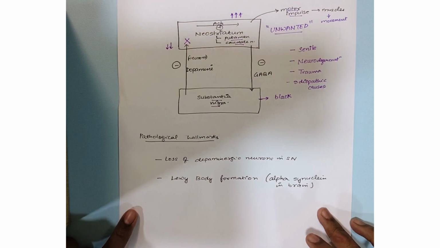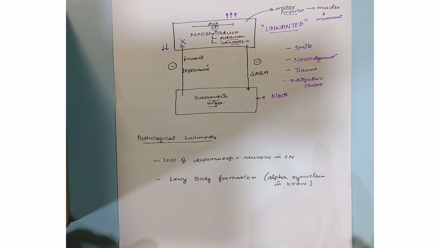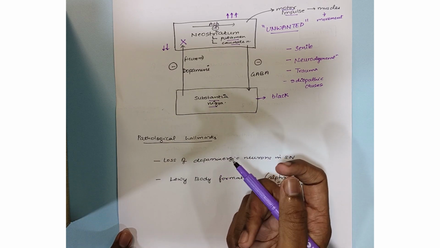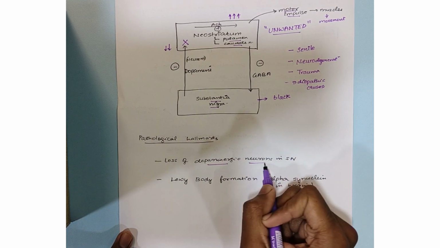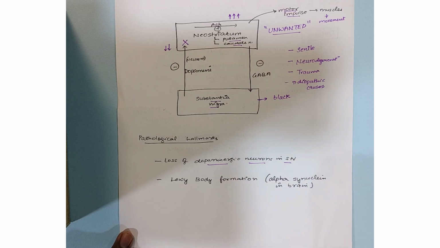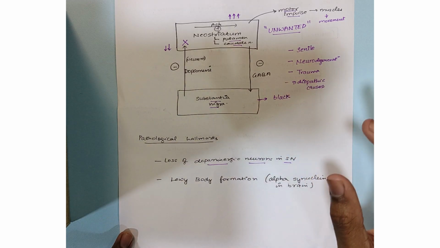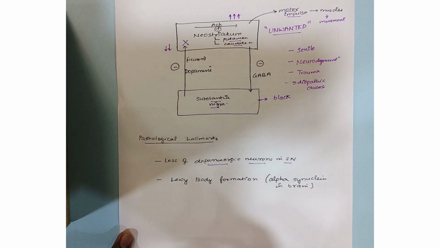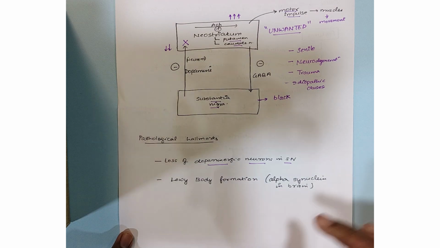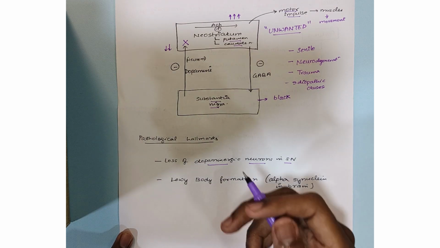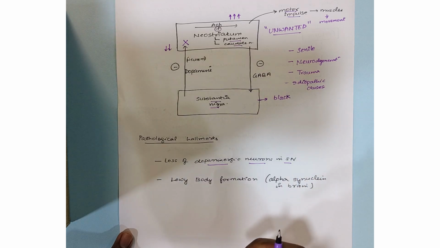Now let us talk about the pathological hallmarks of Parkinsonism. First, as we have already discussed, is loss of dopaminergic neurons in substantia nigra. A normal substantia nigra looks dark in color. Like if you take this section of the midbrain, you will see the substantia nigra layer will be very dark in color. But in case of Parkinsonism, it might have become pale. So that is a pathological hallmark of Parkinsonism.